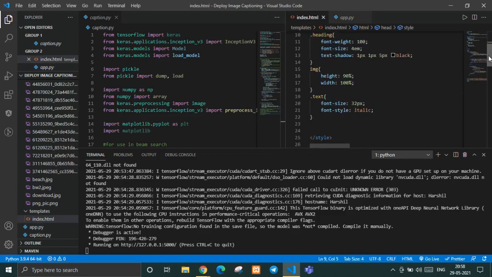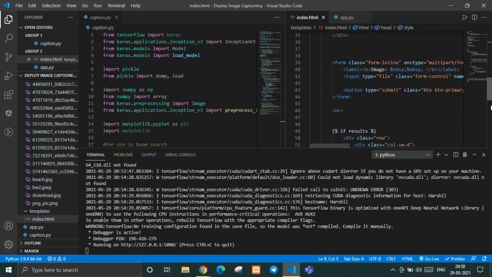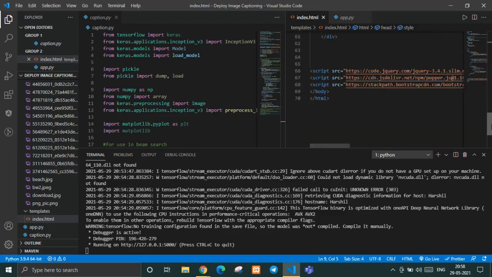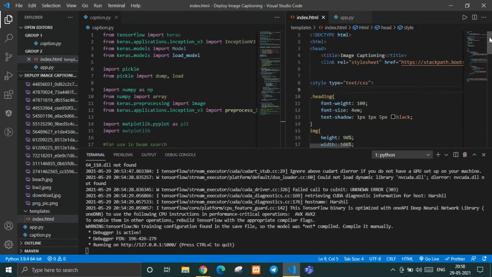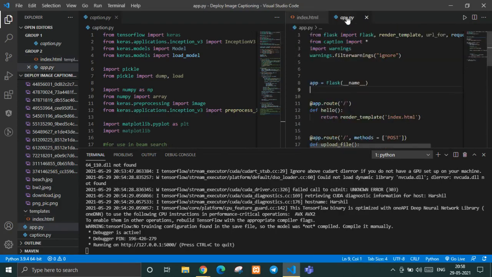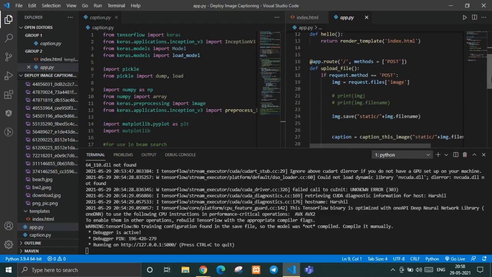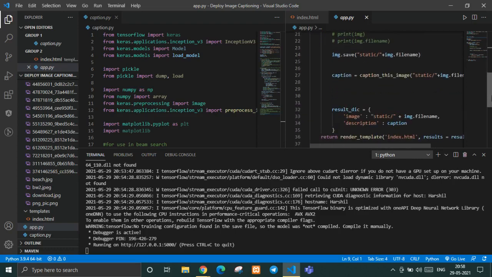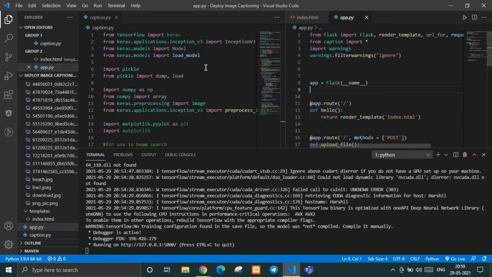When it comes to the UI, we have just kept 2 buttons, that are the browse button and the submit button. So there is no such process such as login or anything like that. And now coming to the app.py file, where we have imported Flask and we have used that so that the user can upload an image and the caption specific to that image can be generated.